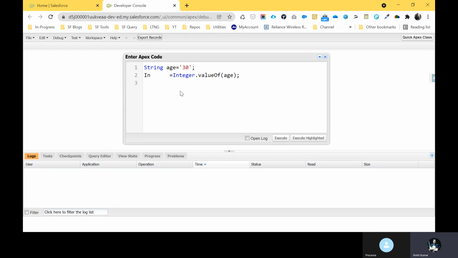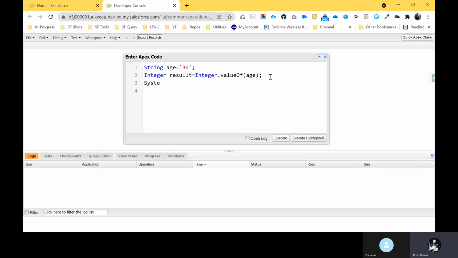So let me add Integer result equal to, with my value like that. You can change string to integer with the help of the valueOf method under the particular class. You can change integer to string with the help of the String class instead of Integer.